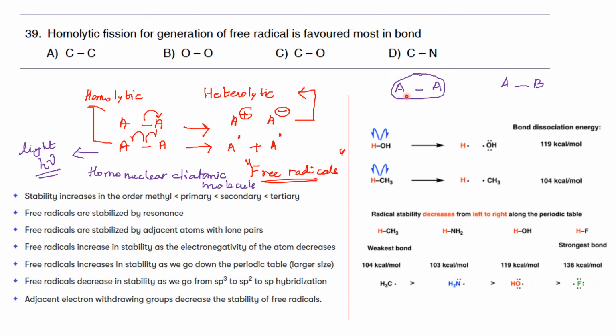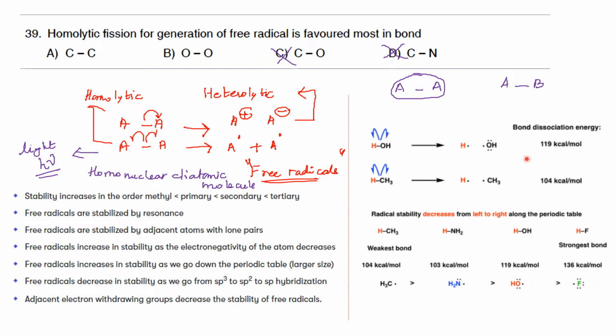In this case, both atoms have the same electronegativity, so they will cleave in such a manner that both of them get an equal share. For that reason, you can rule out option D and option C, because in both these options, you have 2 different atoms bonded together.